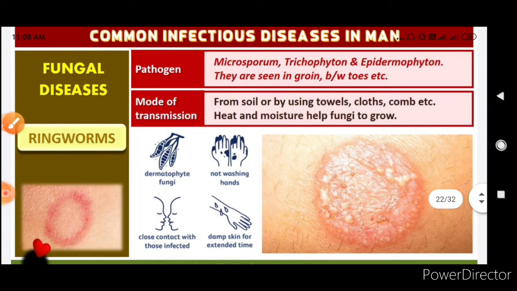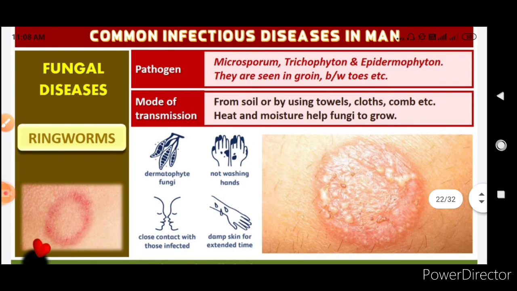So the pathogens are Microsporum, Trichophyton, and Epidermophyton. We have to remember that this is only an outer skin infection; it will not go inside the body. The mode of transmission is from soil or by using towels, clothes, comb, etc. Heat and moisture help fungi to grow.